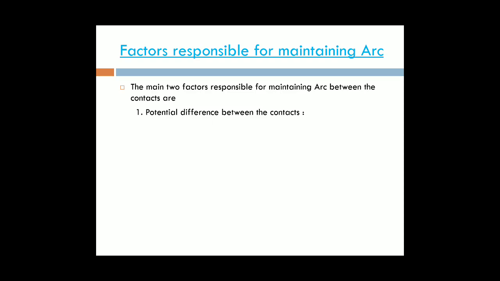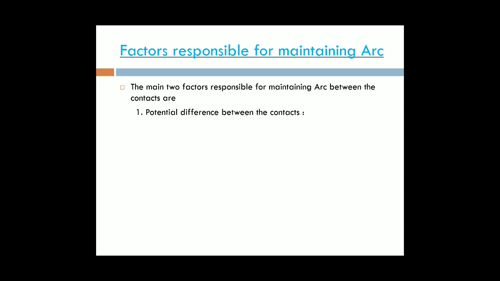When the circuit breaker opens the contacts, automatically a potential difference is obtained due to the medium. Due to that potential difference, some voltage changes between the contacts and the medium. Then the arc will be increased.